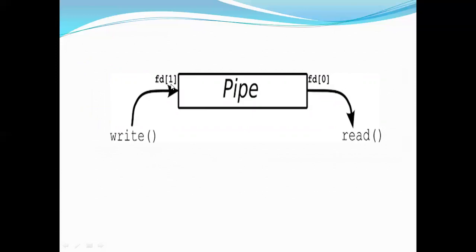That is file descriptor 1, file descriptor 0. Through file descriptor 1, we'll always write the data to the pipe. And through file descriptor 0, we'll always read the data. It means that if you want to write the data to the pipe, we have to always do it on the side of file descriptor 1. It is basically used to identify the read end and write end.